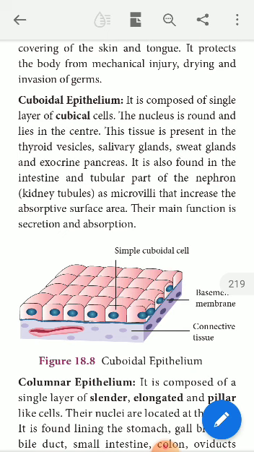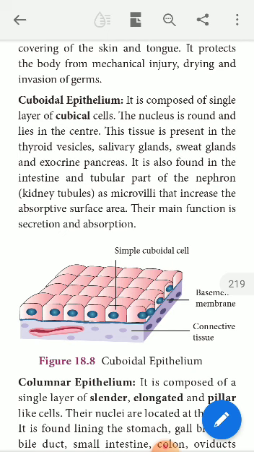This tissue is present in the thyroid vesicles. See, the thyroid gland is located one on either side of the trachea in the neck region of humans. Each thyroid gland is made up of a number of units called acini. Acinus is the name of the unit.